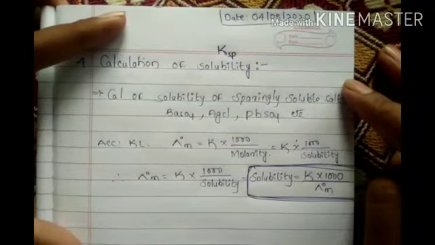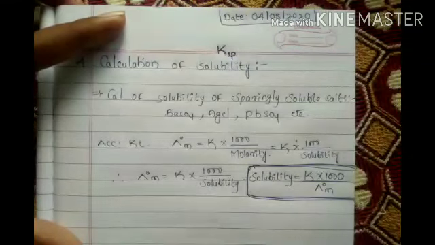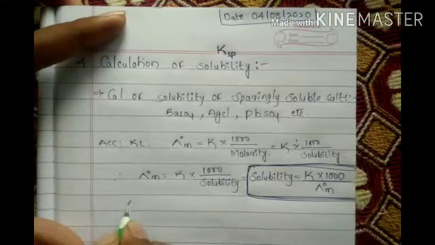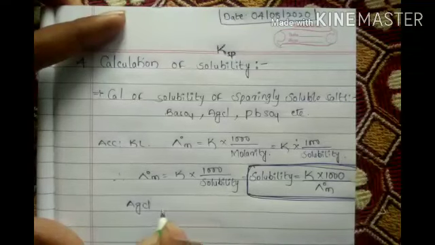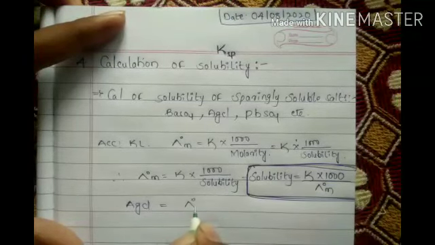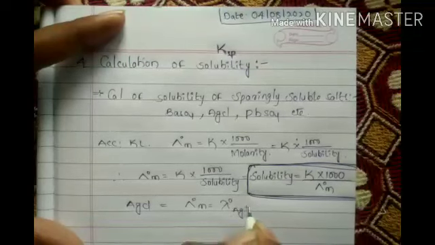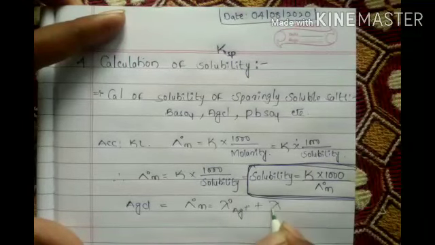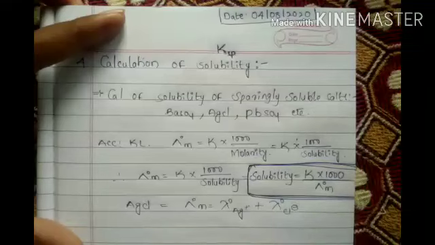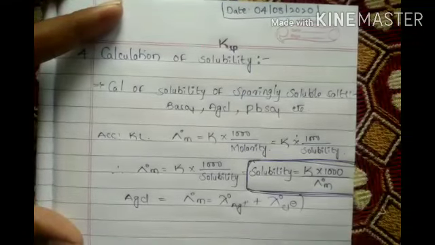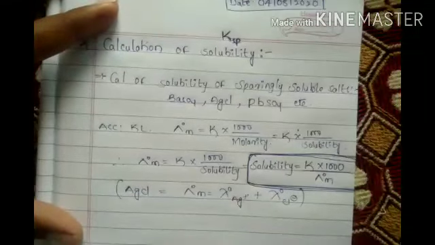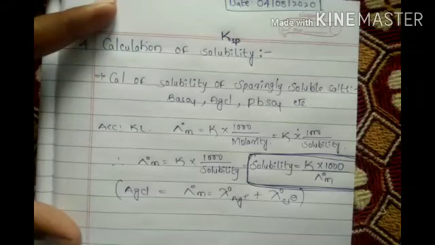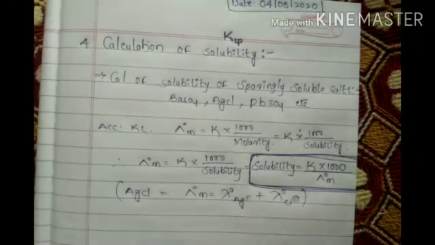According to Kohlrausch law, for AgCl how to write? It is lambda naught m equals lambda naught Ag plus plus lambda naught Cl minus. This you already know, right? This way we have to write and calculate the solubility. Got it?